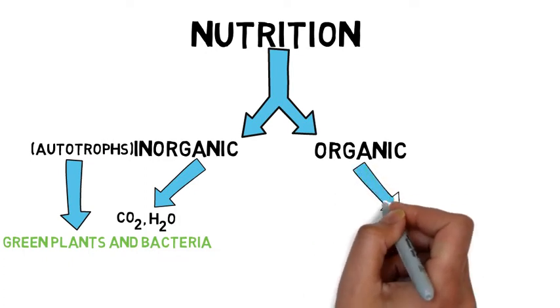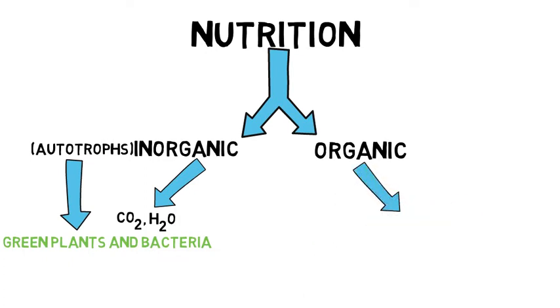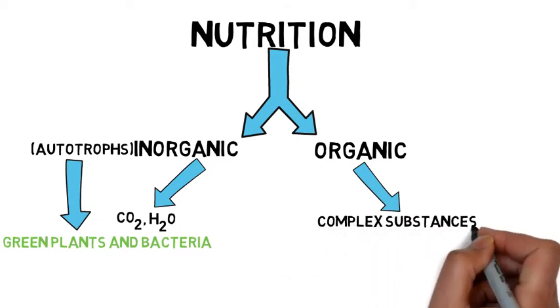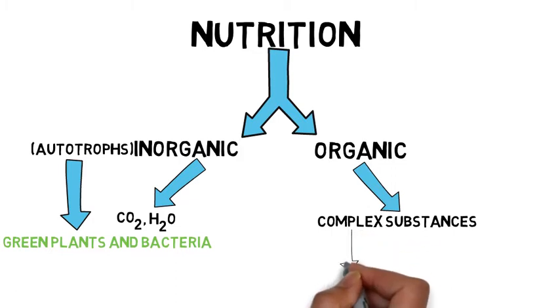And in the organic class, we have organisms that take complex substances.